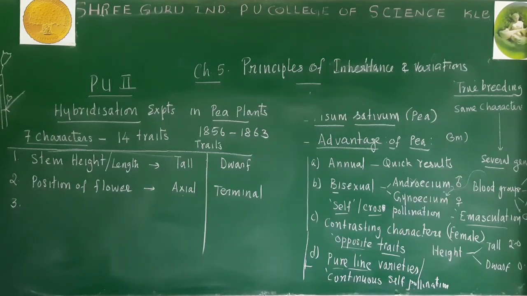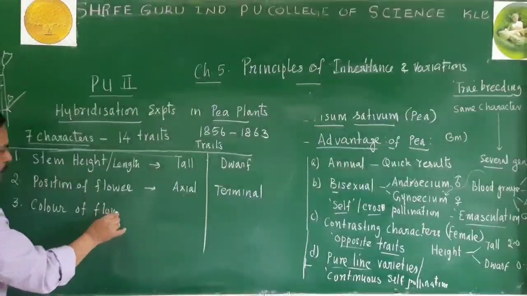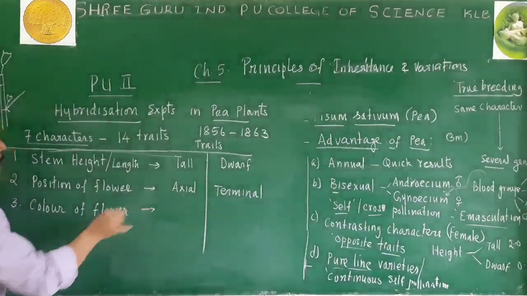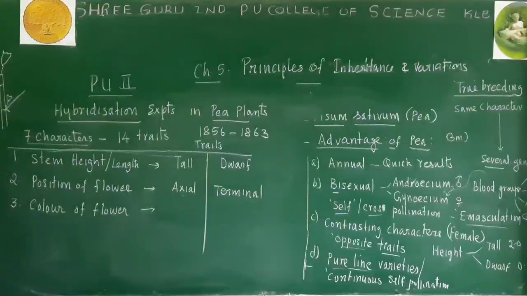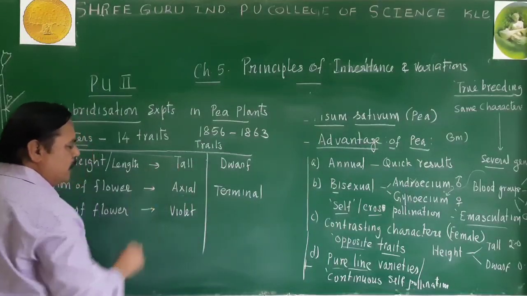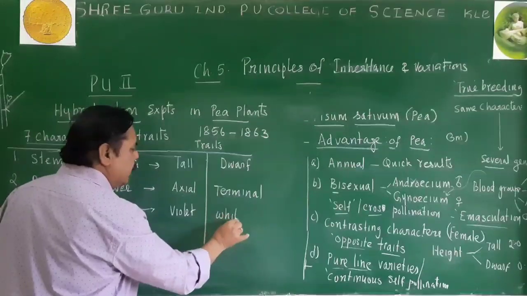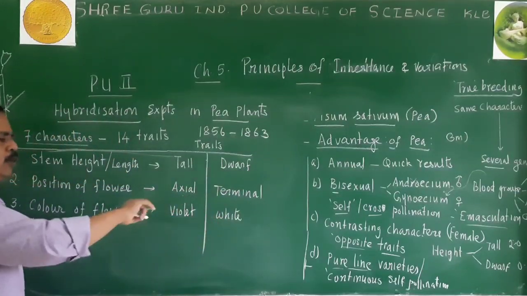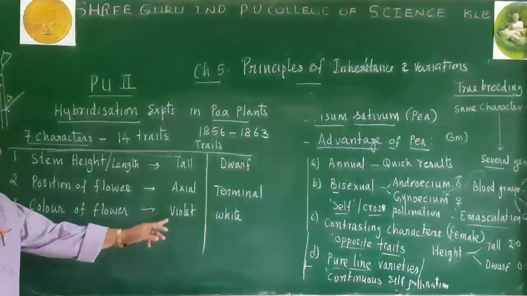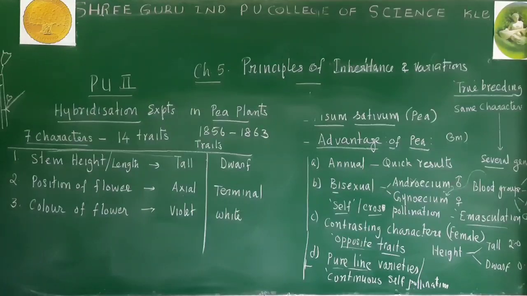The third character studied by Mendel is the color of the flower. There were 2 colors observed in the Pisum sativum in Mendel's garden. Some of them were violet in color, and some of them were white. So there are 2 contrasting traits, violet and white, with reference to the color of the flower.